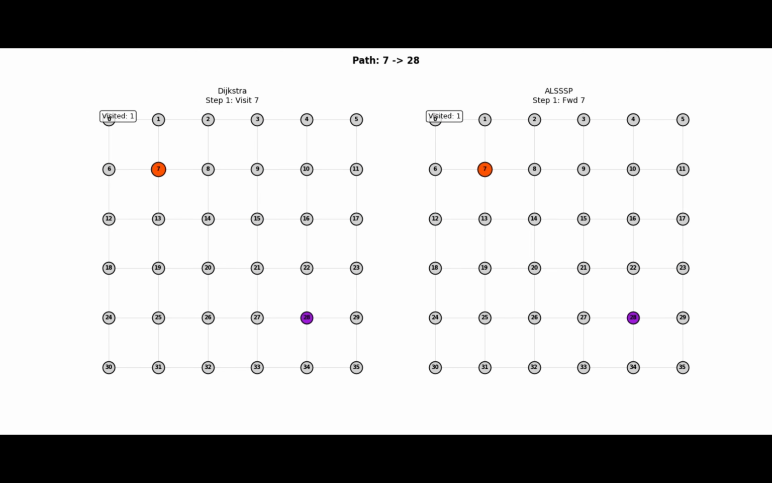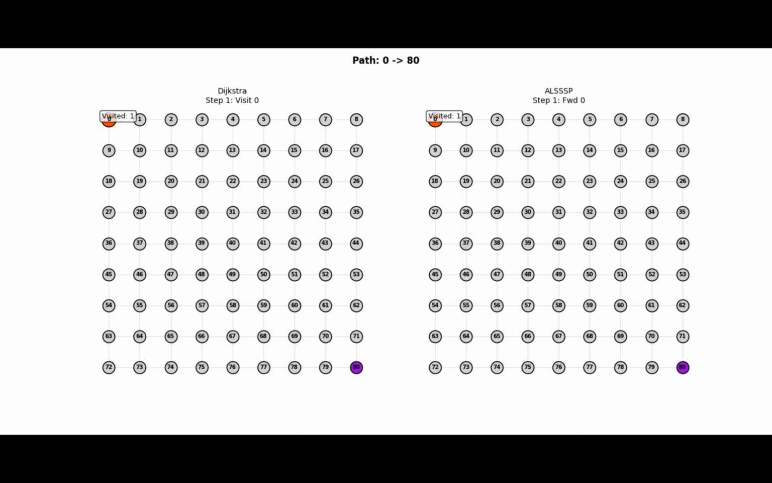What does this mean? For social networks, instantly finding connections between people, degrees of separation, friend recommendations. For delivery companies, optimizing thousands of routes in seconds instead of minutes. For video games, characters that find their way through complex worlds without lag.